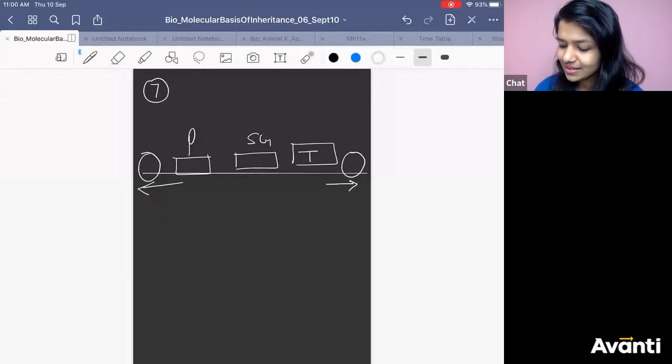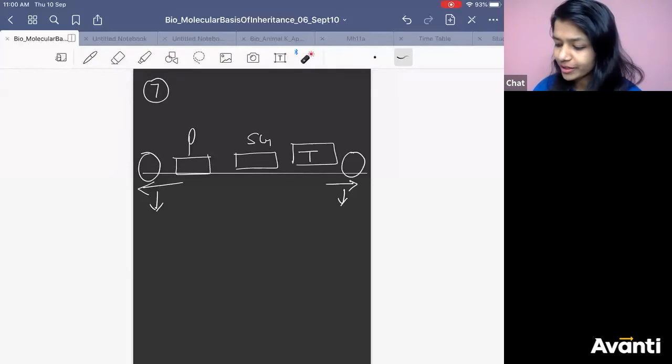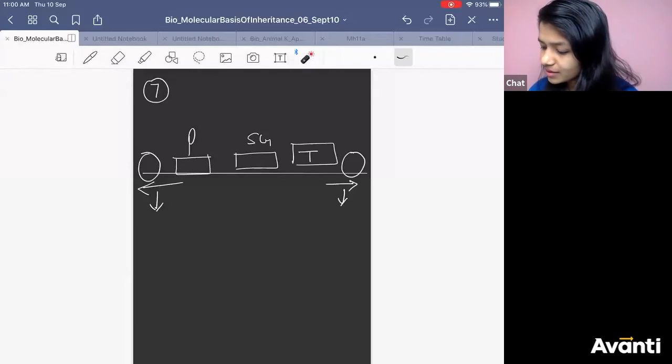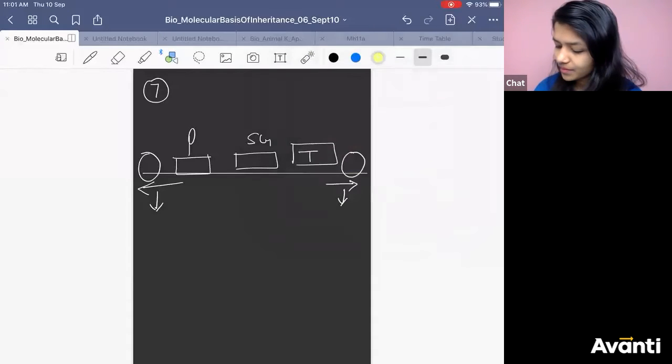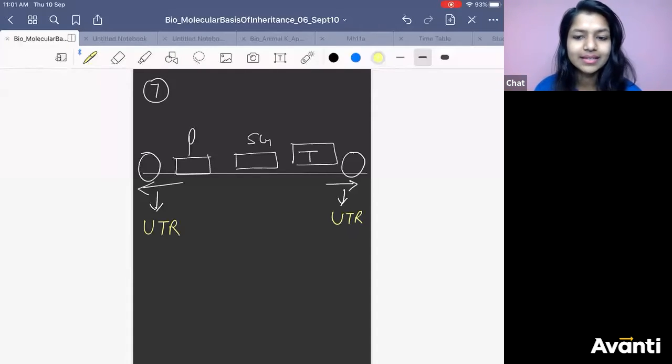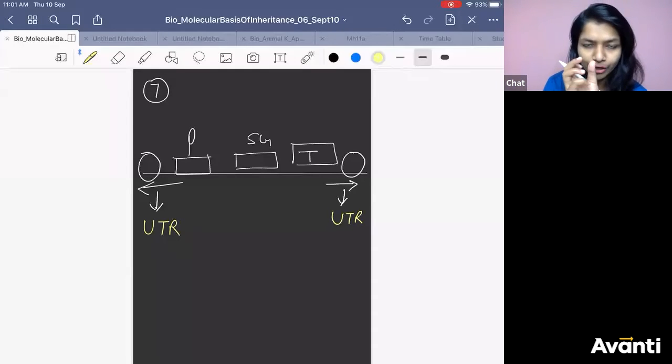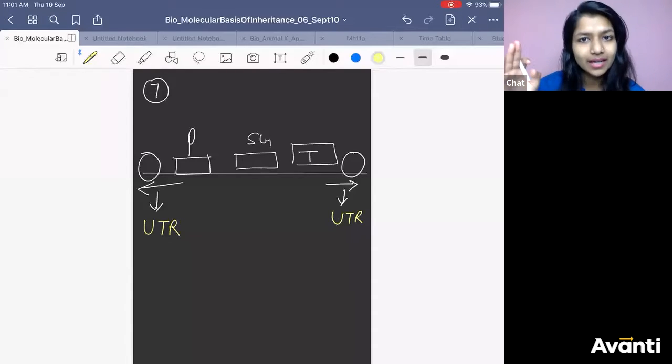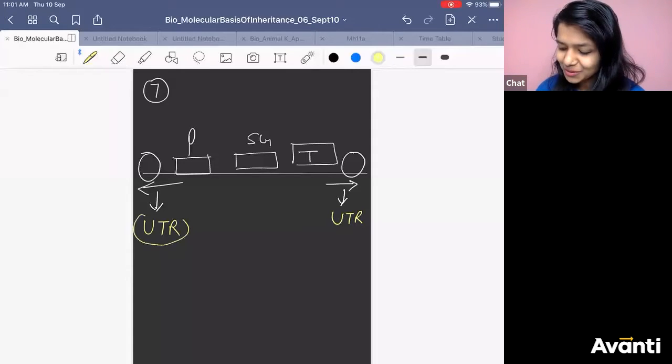The region before the promoter and after the terminator is called UTR. The sequence which you get before the promoter and after the terminator is UTR.